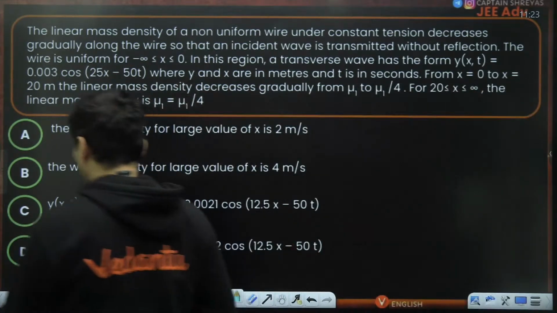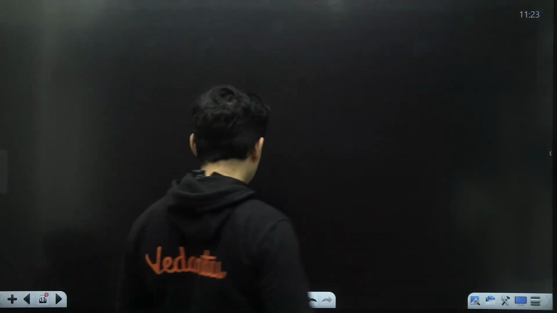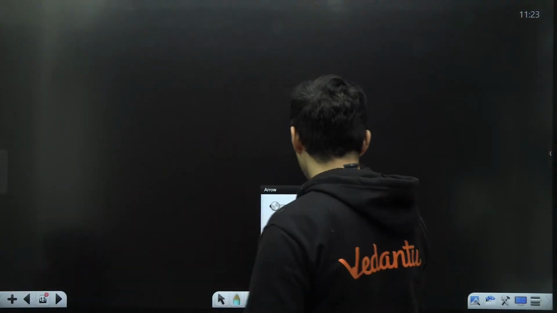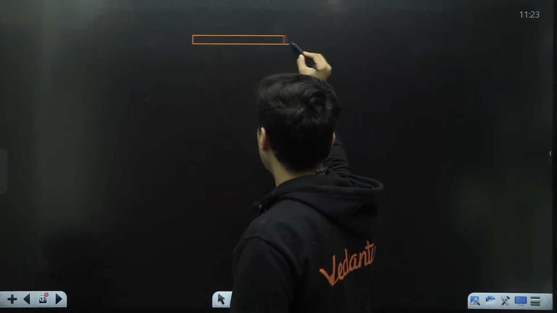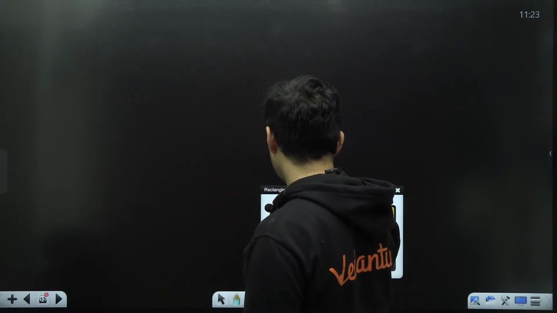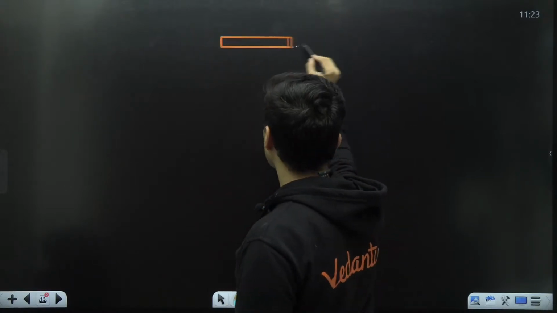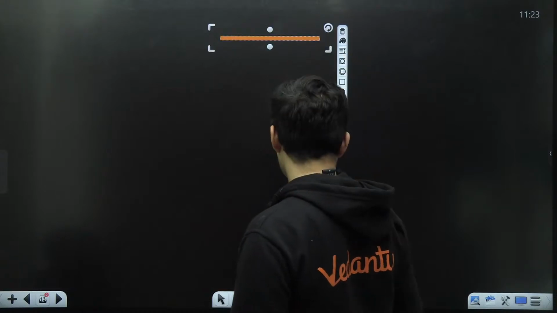Okay, I think it's better that we visualize what is exactly happening over here, else we are bound to make some mistakes. So imagine there is a thick wire, something like this.